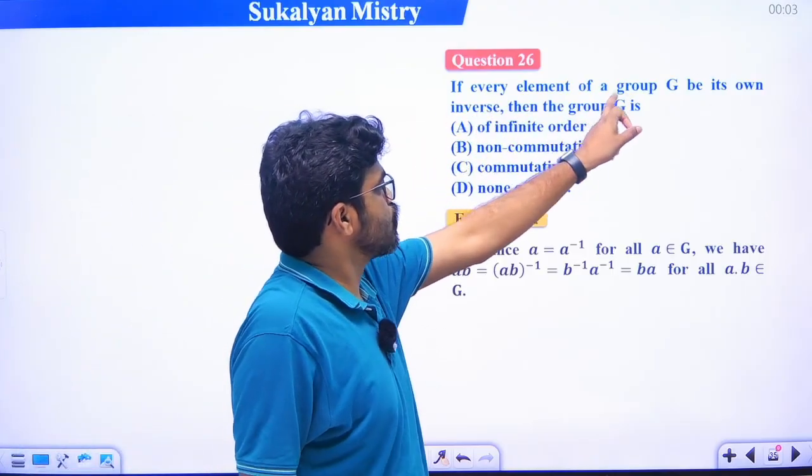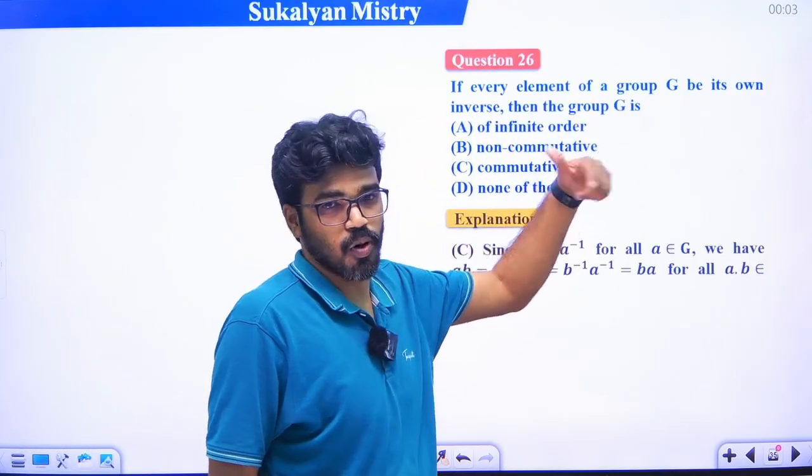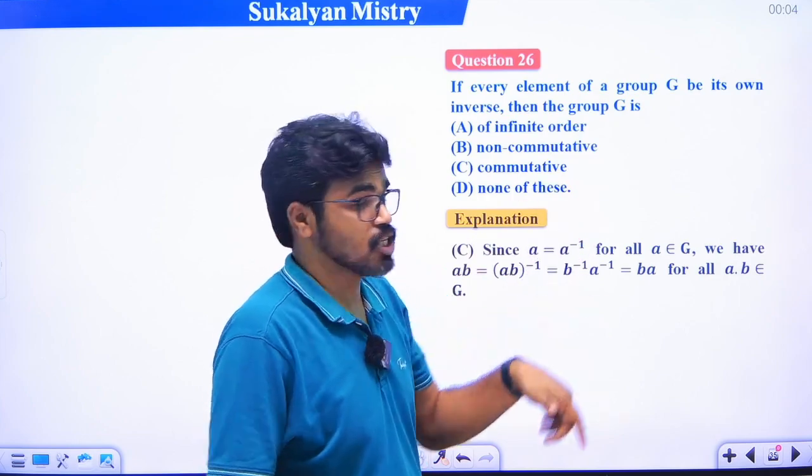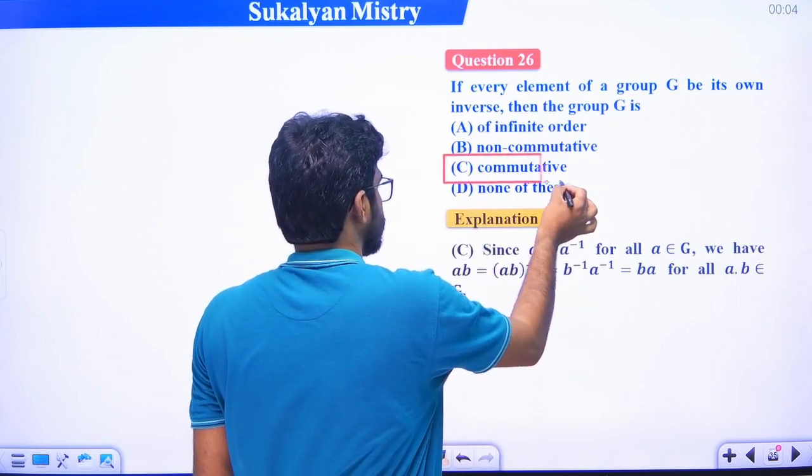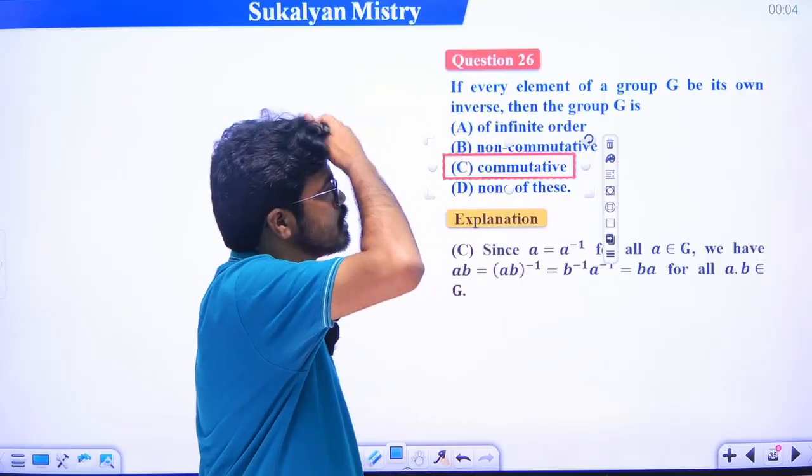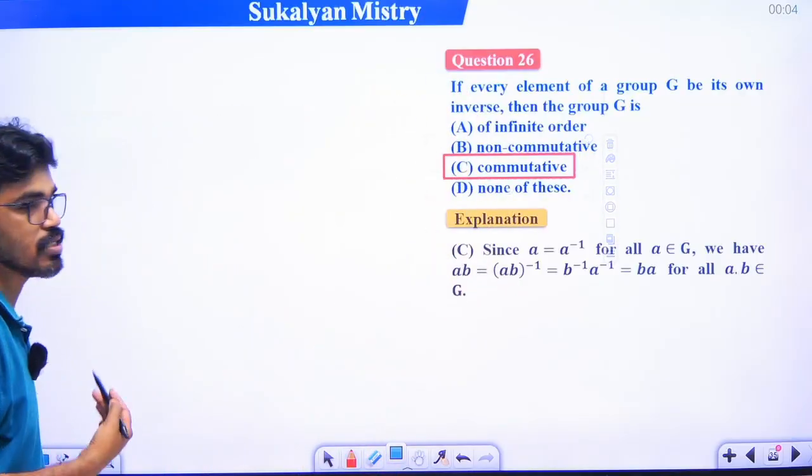If every element of a group G is own inverse, then the group is already discussed. যদি প্রত্যেকটা নিজে নিজে ইনভার্স থাকে সেই গ্রুপটা কি হয়? অ্যাবেলিয়ান হয়। অপশন সি ইজ দ্য কারেক্ট অ্যান্সার। If every element of a group G is own inverse, then the group G is commutative.